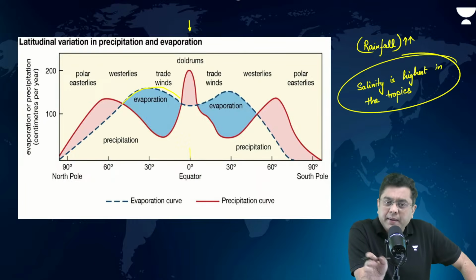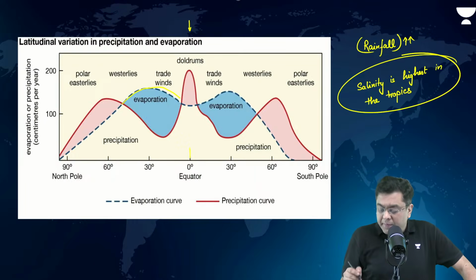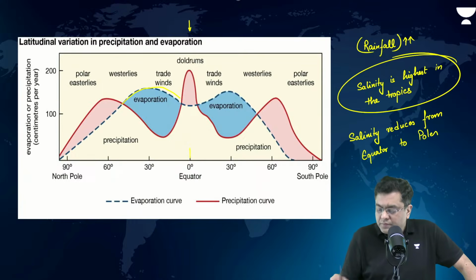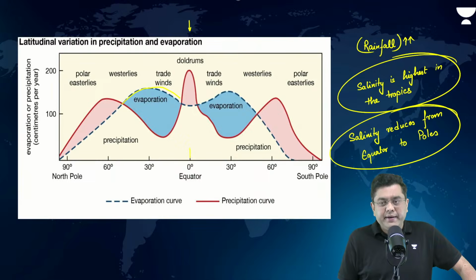The general trend, however, is that salinity reduces from equator to poles. This is your generic trend.